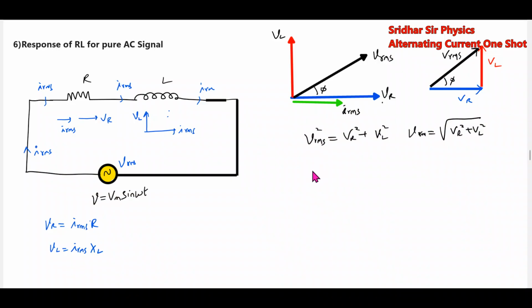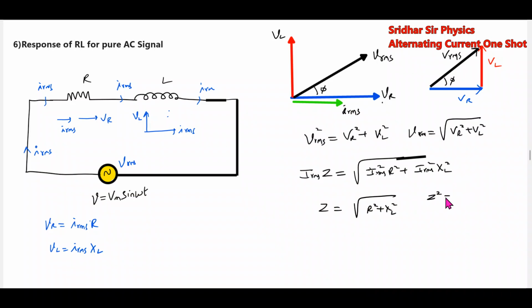Then further applying Ohm's law, VRMS equal to IRMS into Z for the circuit. Then across the resistor, IRMS square into R square, and IRMS square into XL square. This will be reactance. So Z square is equal to R square plus XL square.